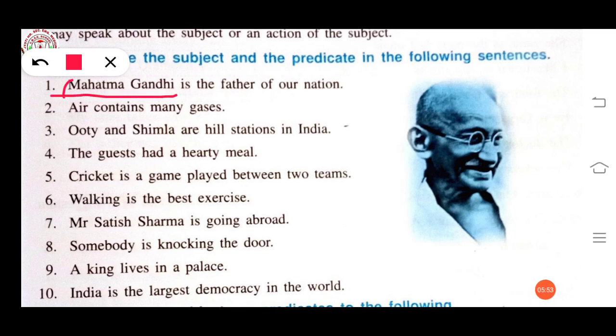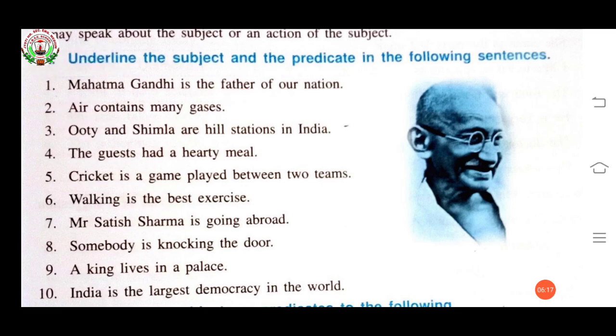Is the father of our nation is the predicate. Okay. Now see the second one. Air contains many gases. Here air is our subject. Then contains many gases is the predicate.